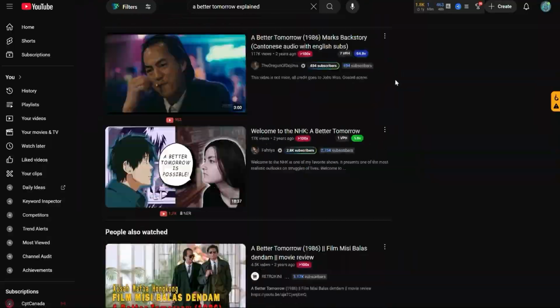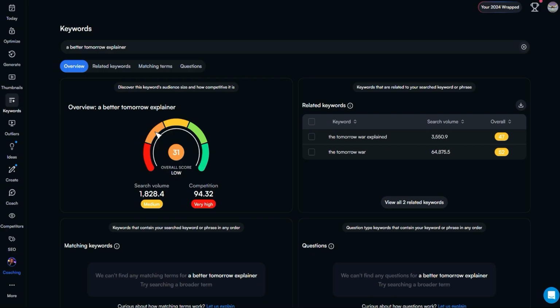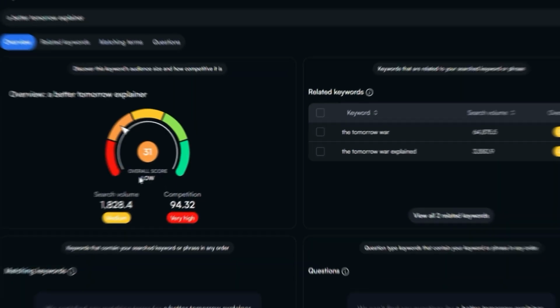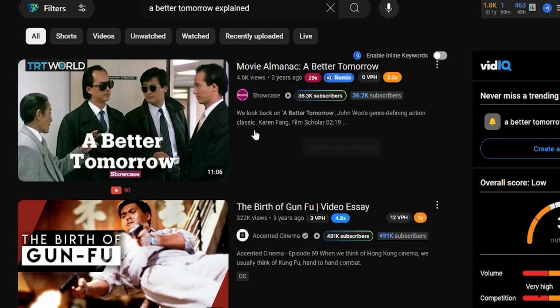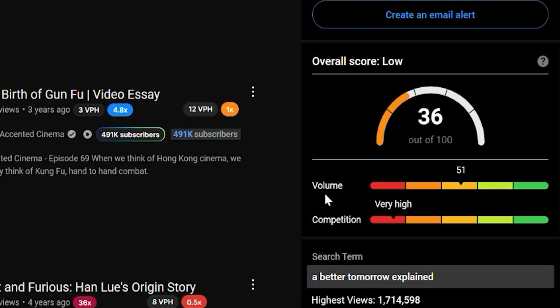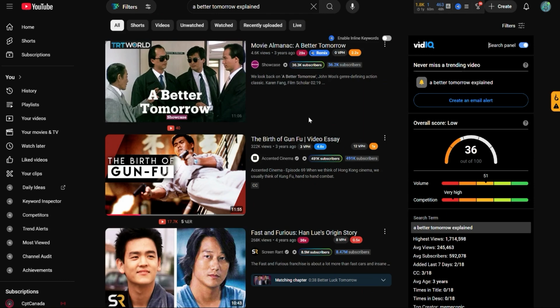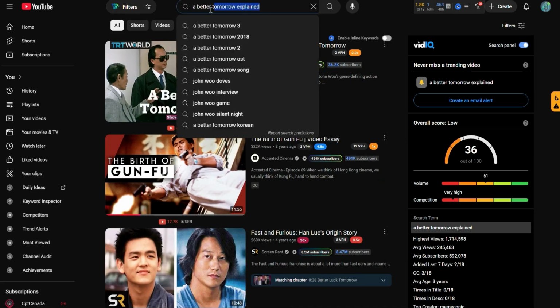A way to validate this is to use vidIQ and then type in A Better Tomorrow explainer in the keyword research box. Now we see some fairly high search volume, and the competition is high. But when we go back to YouTube, what we noticed is that there is volume, but the overall competition is very low. And a lot of those English dubbed versions aren't really about the movie plot, and a lot of them are vague. So what we want is to search this term in Chinese to find better explainer videos.